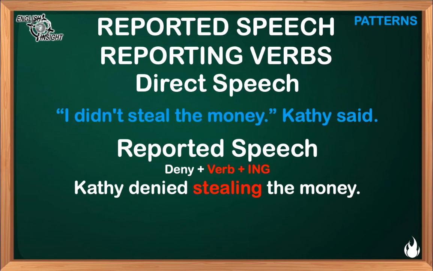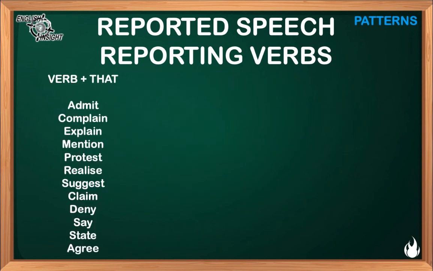Let's check a collection of verb patterns that we can use in reported speech. The very first collection commences with verb plus that. It is to say, whenever we use those verbs, the next expression commences with the expression that, followed by a subject and then a verb. Admit, complain, explain, mention, protest, realize, suggest, claim, deny, say, state, and agree.